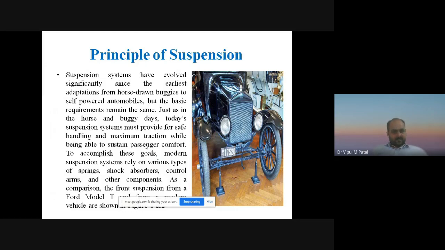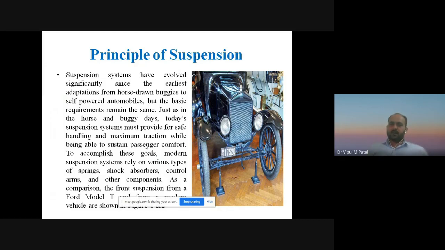So earliest adaptation from the horse-drawn buggies to the self-powered automobiles, but the basic requirements remain the same. The basic requirement remains the same, just as in the horse and buggy days. Today's suspension system must provide for safe handling and maximum traction while being able to sustain passenger comfort.